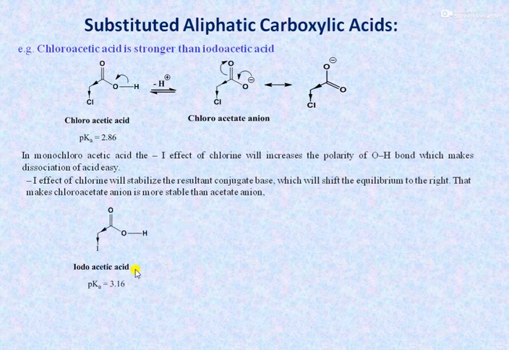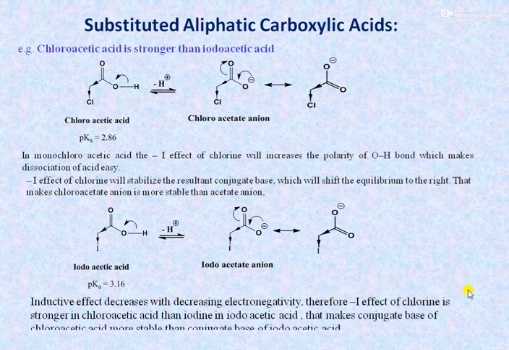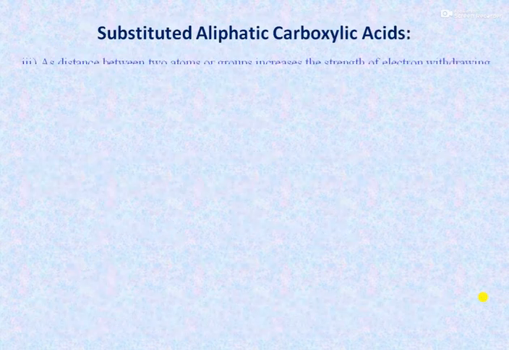While in the case of iodoacetic acid, the electron withdrawing inductive effect is weaker as compared to chlorine. It means iodine shows a weaker inductive effect as compared to chlorine, and that's why, as compared to chloroacetic acid, iodoacetic acid is a weaker acid, because the iodoacetate anion is also less stabilized, and therefore chloroacetic acid is stronger than iodoacetic acid.